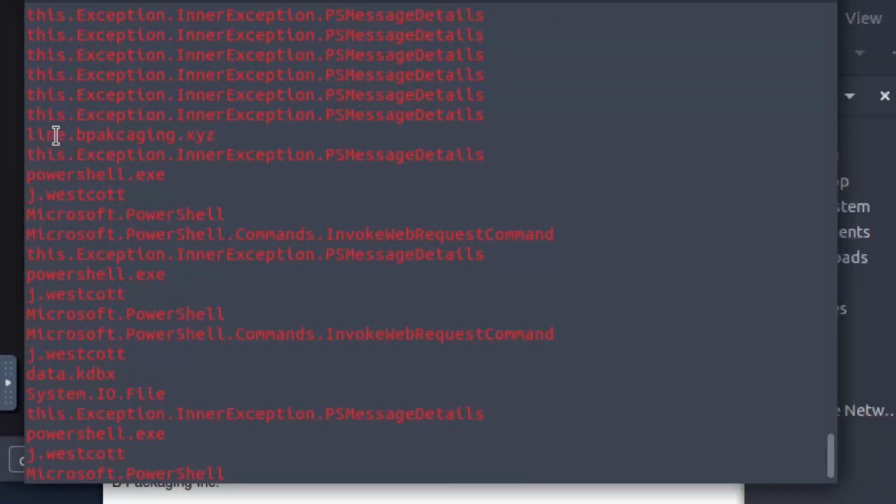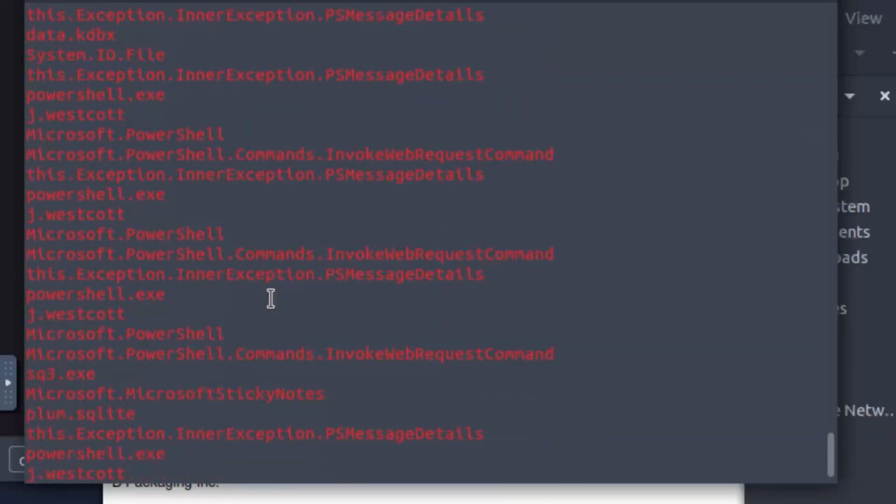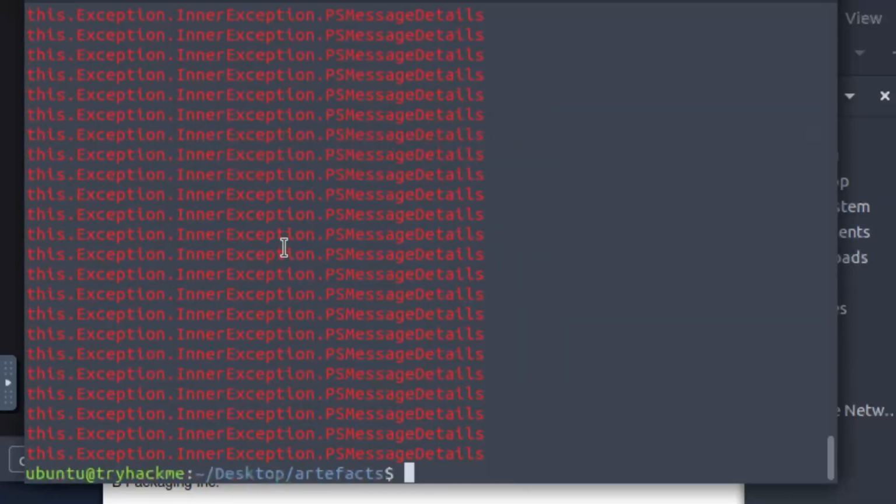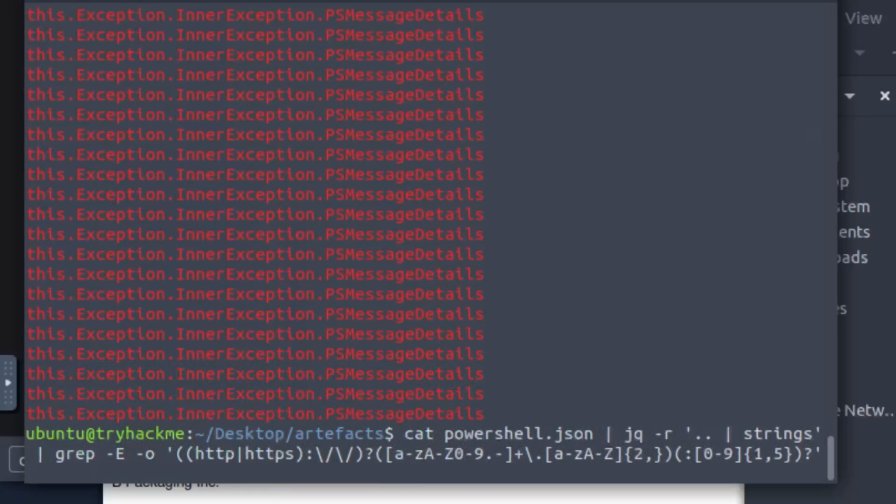So we see line.bpackaging.xyz. We do get to see files.bpackaging.xyz at some point as well. I've reviewed a lot of the output, but there's less volume, less data to sort through. One other thing we can do is pipe this again to another grep command, and I could say grep anything that ends with XYZ, which I know is what the domain name is going to be.